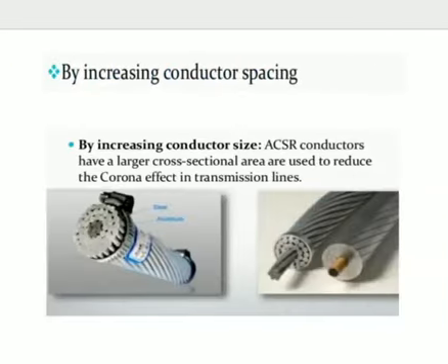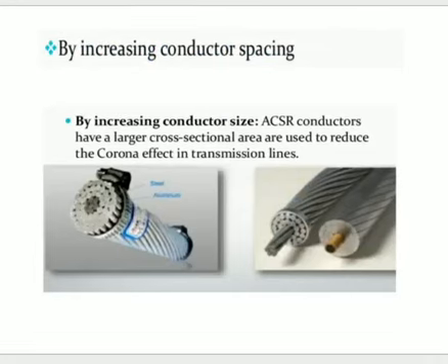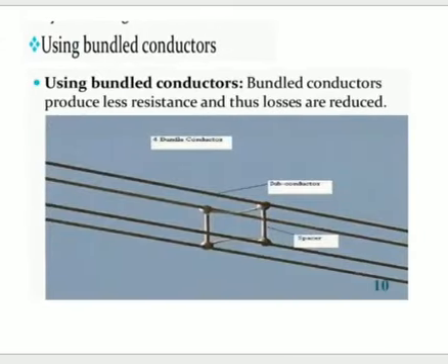You can see, by increasing conductor spacing. This is the ACSR conductor, having a larger cross-sectional area, used to reduce the corona effect in transmission lines. Using bundled conductors, the spacing between the conductors will be maintained equally, and the bundled conductors produce less resistance, and thus losses are reduced.